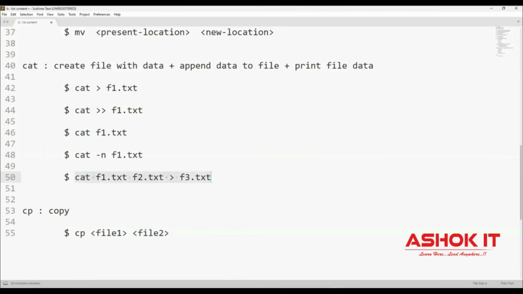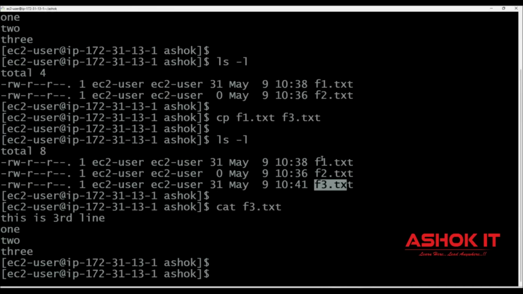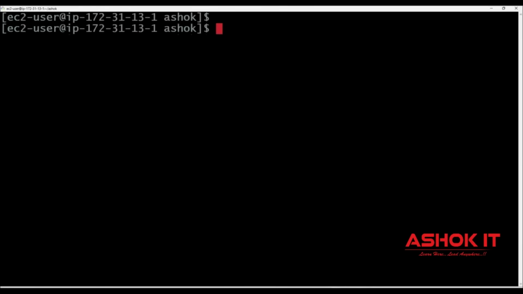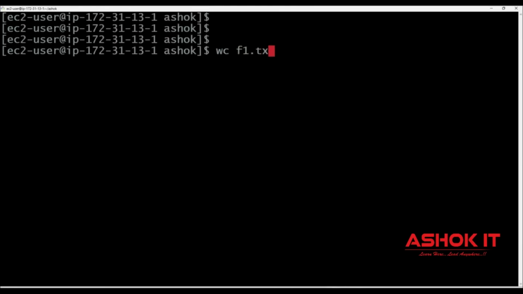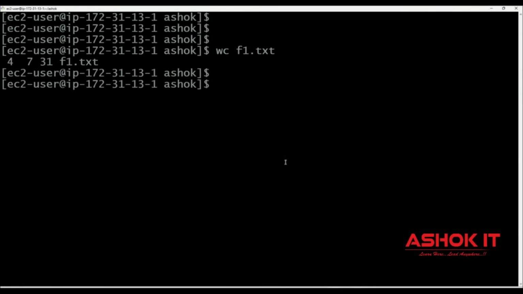command line. Okay, then next one, we can use one command called wc command, which is word count. wc f1.txt. When you execute this command, it will display how many lines available, how many words available, how many characters available in the given file. Number of lines, number of words, number of characters available in the file. For that, we can use wc command.